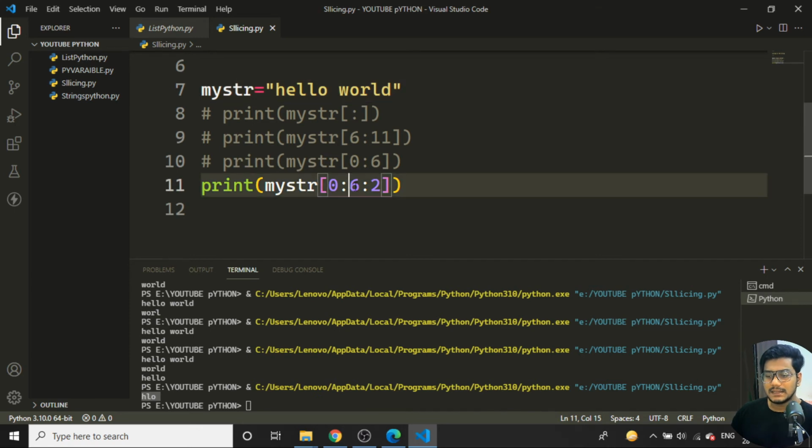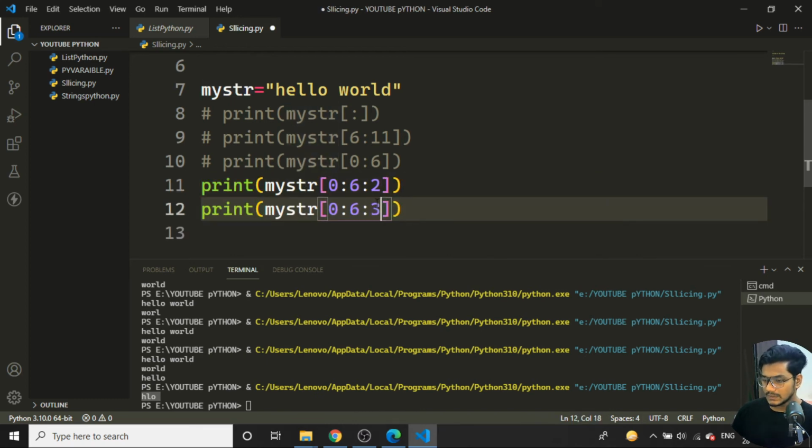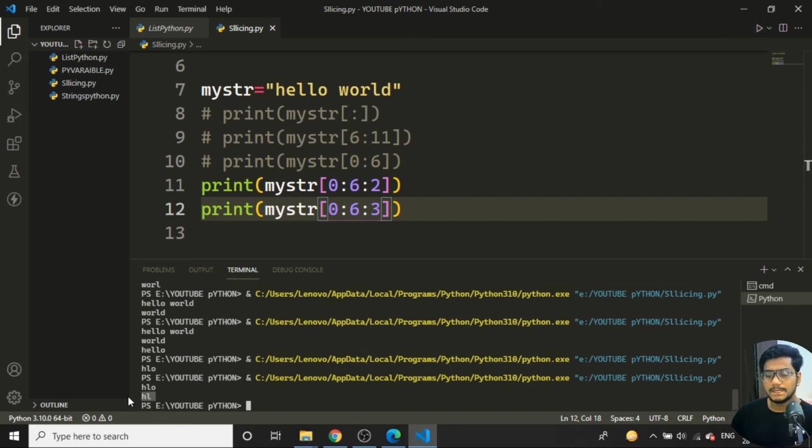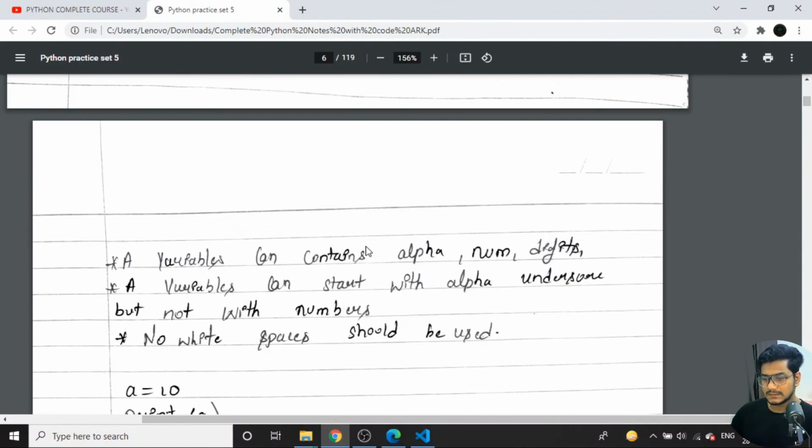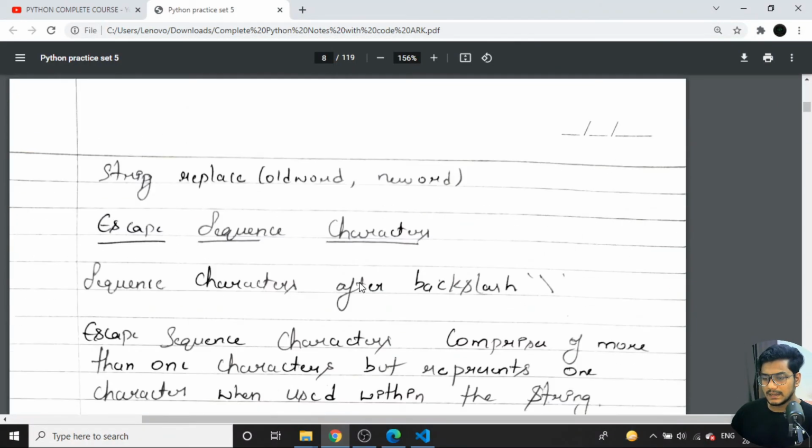Whenever I use 2, it will skip one letter from the middle of the string. If I give 3, it will skip 2 letters from the string. If I run this program, you can see only HL getting printed. So those are some conditions. If I show you with the notes, somewhere I would have written it here. So where is it? Here it is, right?